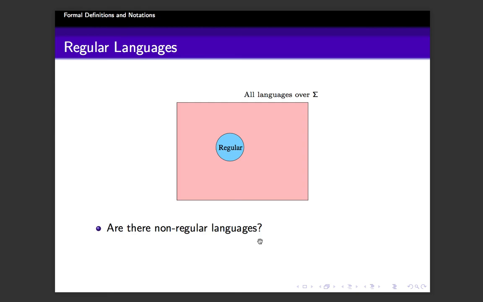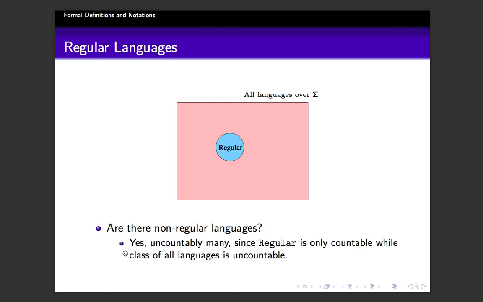No, that is not correct. There are non-regular languages. The answer is yes. And you can later see that in fact there are uncountably many non-regular languages. So it is a very complex large set. And why is it uncountable? Maybe we will prove it towards the end of the course.